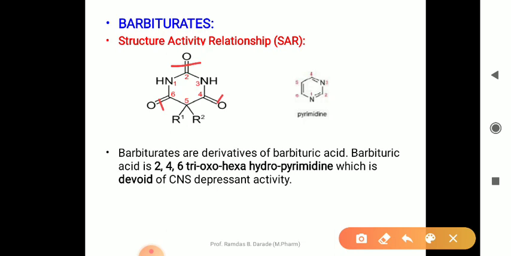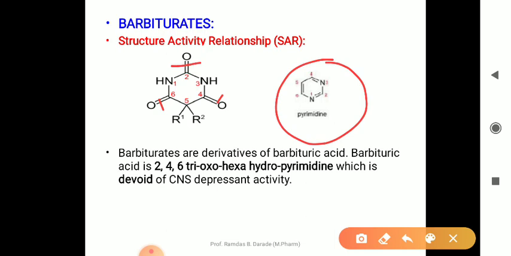Trioxo means there is a presence of 3 oxygen atoms. One oxygen is present at the second position, another at the fourth position, and the last oxygen atom at the sixth position of this pyrimidine ring. Therefore, the name of barbituric acid is 2,4,6-trioxohexahydropyrimidine, and the remaining structure is of pyrimidine.